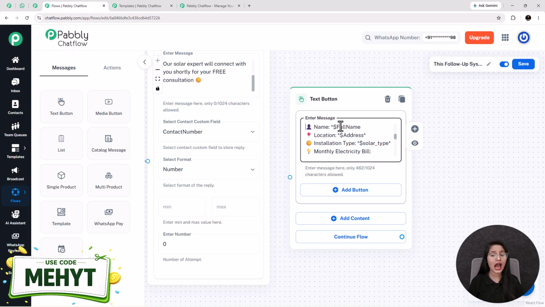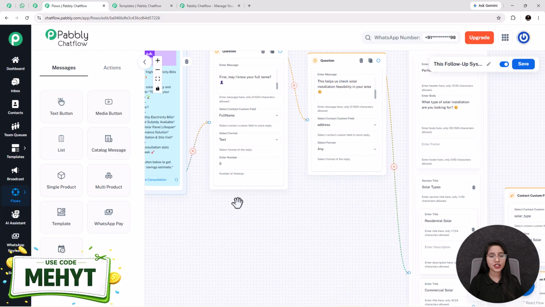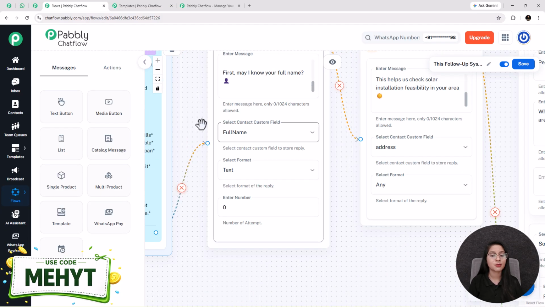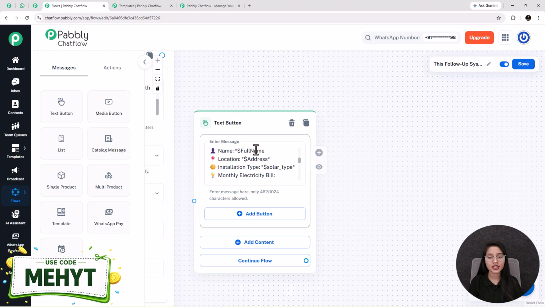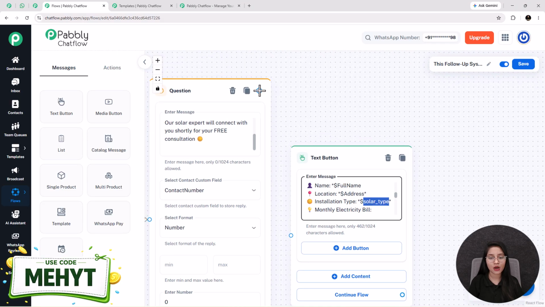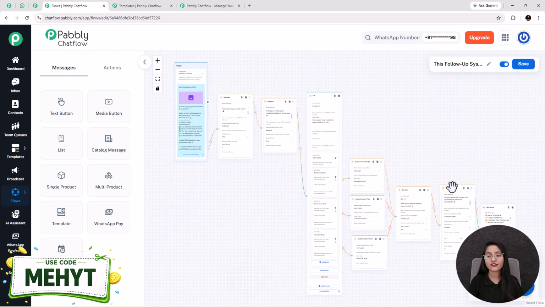As you can see, I have used the dollar symbol before some fields because it is a contact custom field symbol, and with the help of this symbol the user's inputs will automatically come. Here in this step, whenever the user shares their full name, then with the help of this contact custom field full name, the bot will automatically capture the user's response and mention their name in this place. So this is how contact custom field works. After that I am linking this circle to this. Now our flow is completed.